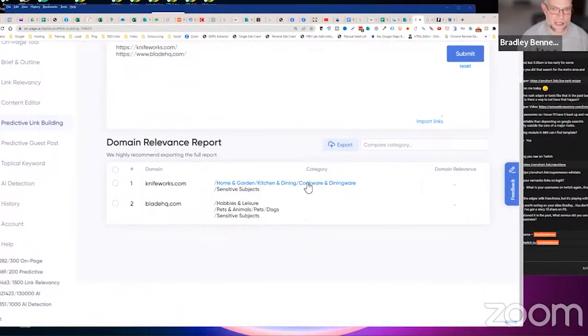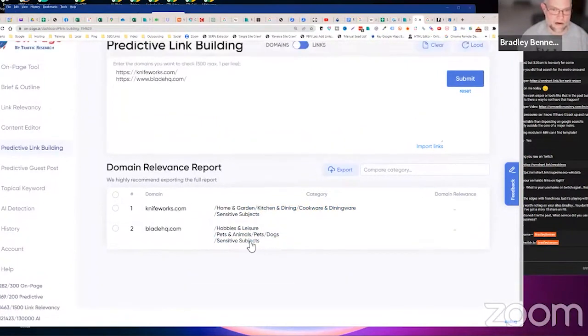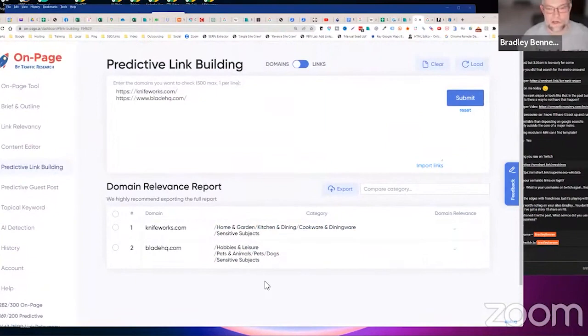Home and garden, kitchen and dining, cookware and diningware, sensitive subjects, hobbies and leisure, whatever. I don't know why it says sensitive subjects, but then what I do is I try to match those topical categories. These are NLP categories. It's not the same as Majestic's.